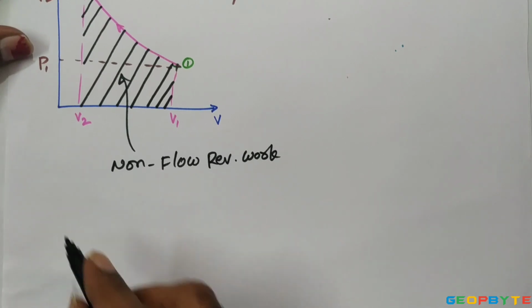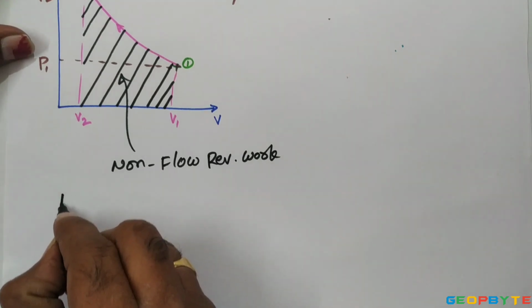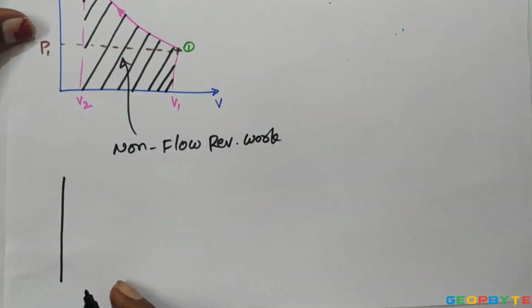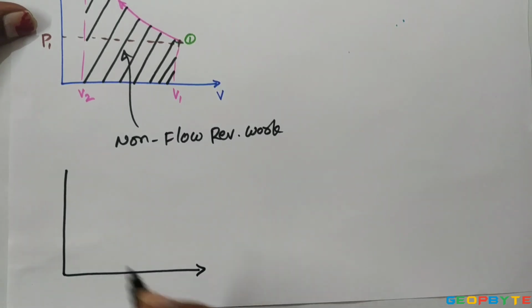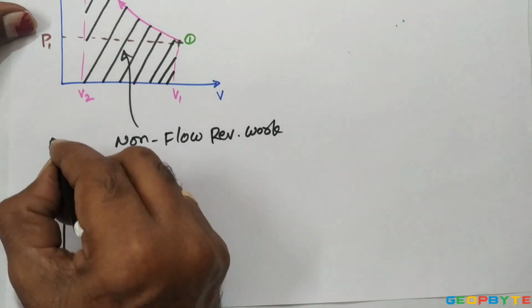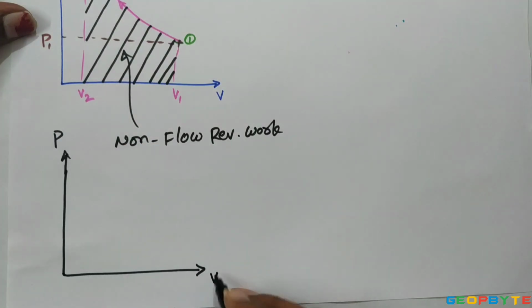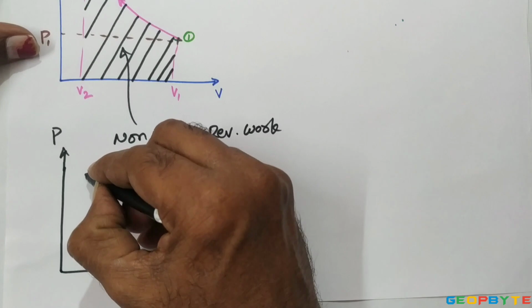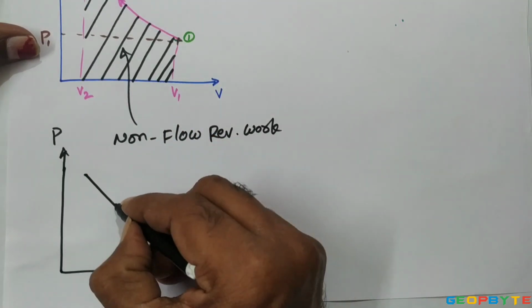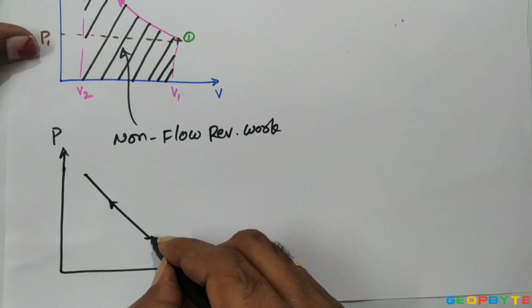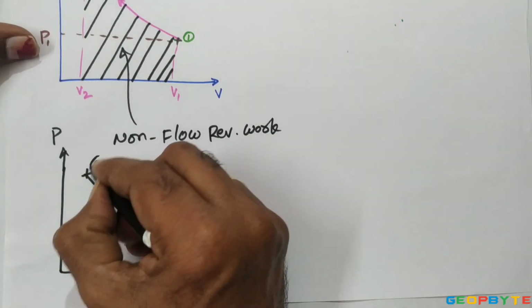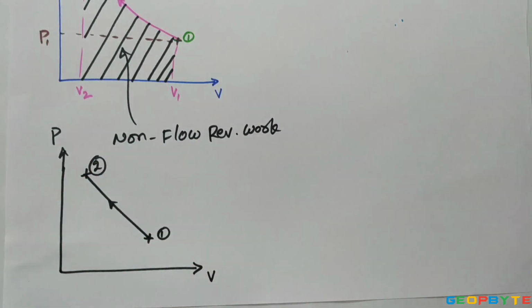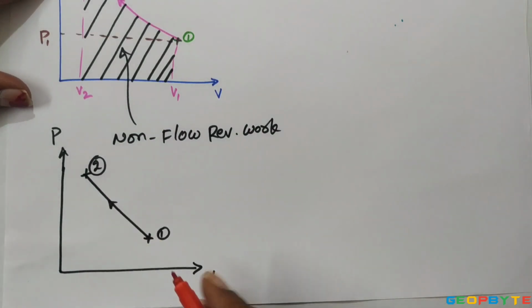If I give one example, you may understand it better. Let us take the PV diagram once again. Let us assume a reversible process in a closed system is represented by a straight line.